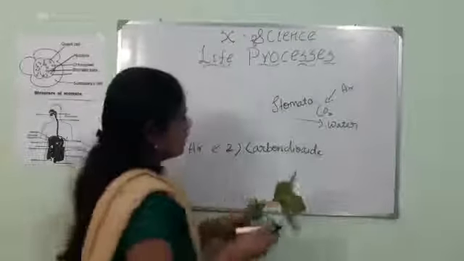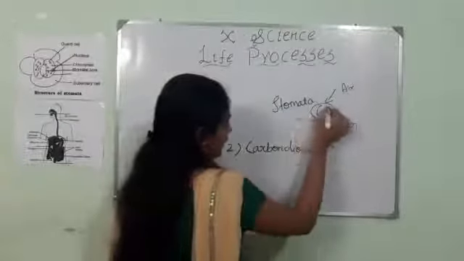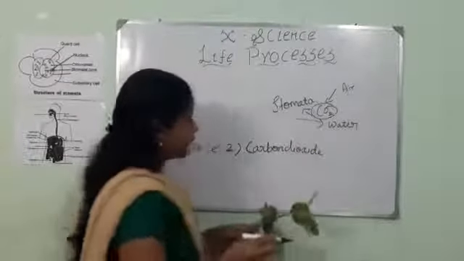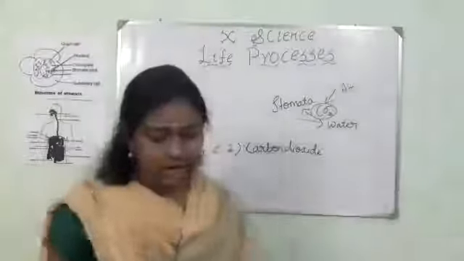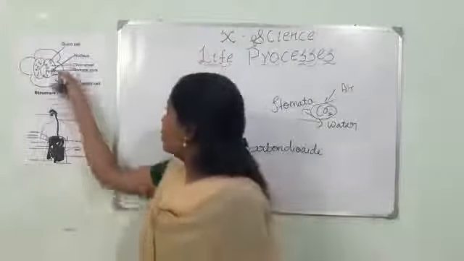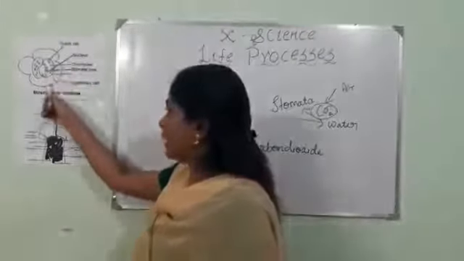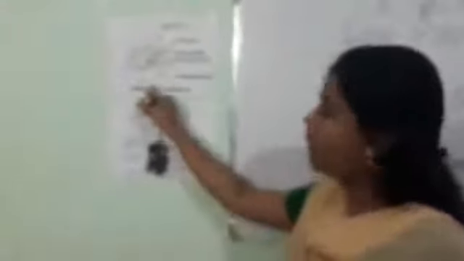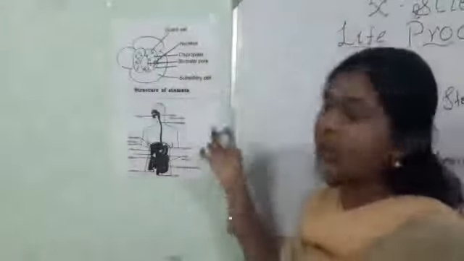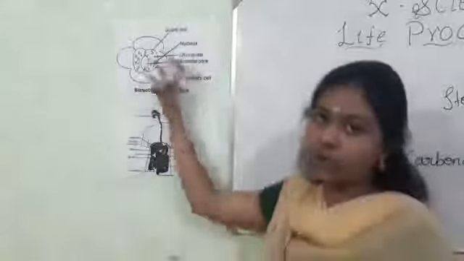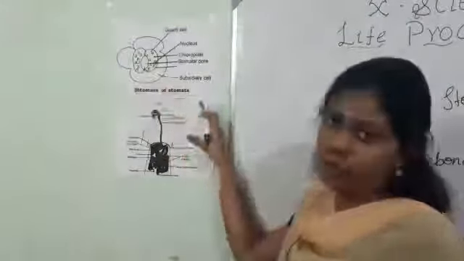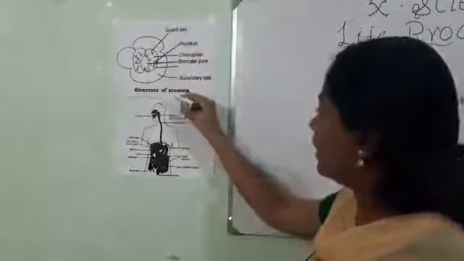Okay, but this carbon dioxide will not be absorbed all the time by the stomata. For this regulation, we have guard cells inside the stomata which regulate when the stomatal pore opens and when it closes. So, when the stomatal pore is open, the stomata inhales carbon dioxide from the air, and when it is closed, it exhales water. So, these are the components of the stomata.